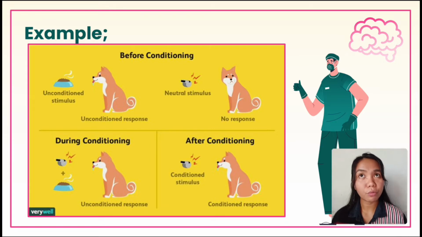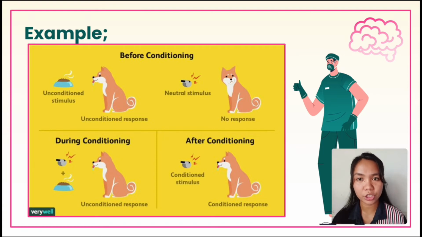As I mentioned earlier, a neutral stimulus is an object that does not produce any response. That's why the dog did not respond when Pavlov used the bell. But during stage 2, during the conditioning, our neutral stimulus, the bell, plus our unconditioned stimulus, the meat or food, triggers the conditioned response of the dog. When Pavlov paired the neutral stimulus with the unconditioned stimulus, the dog salivated. Now let's move on to stage 3.